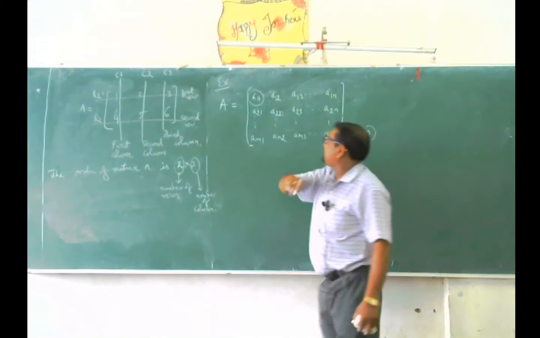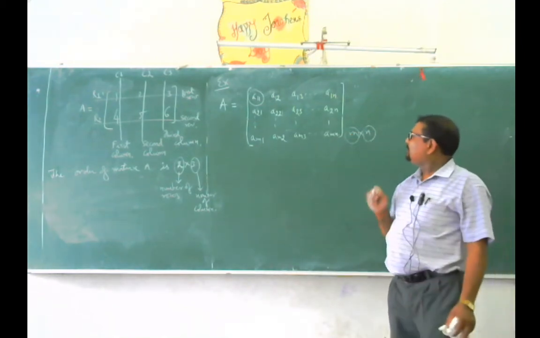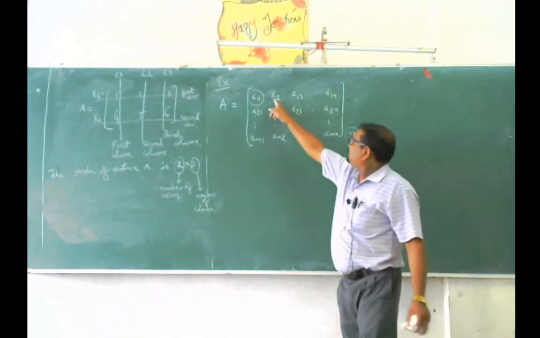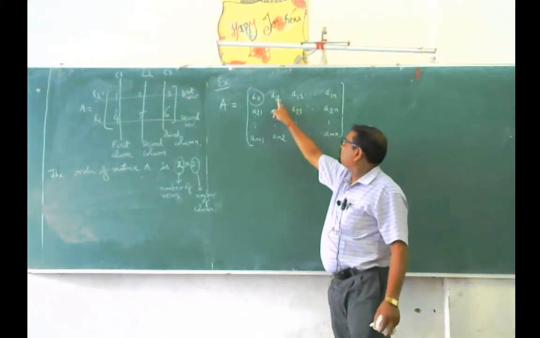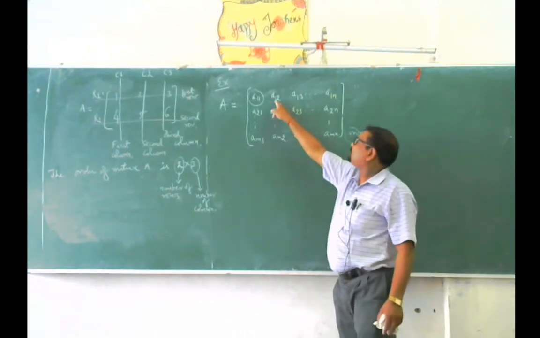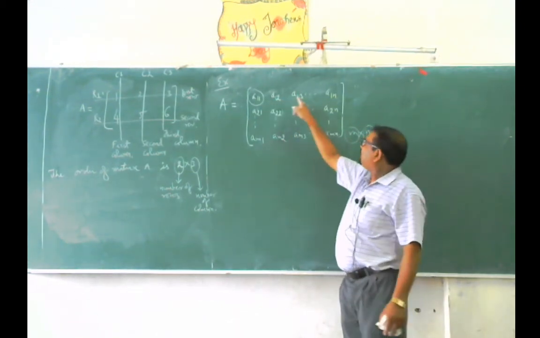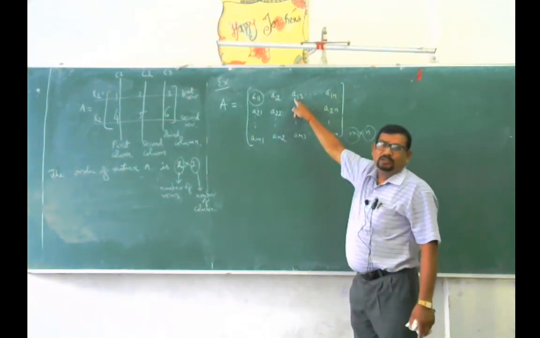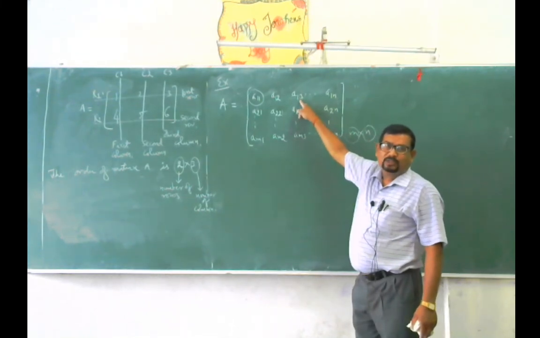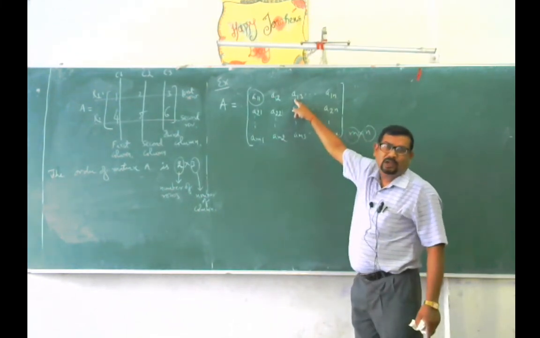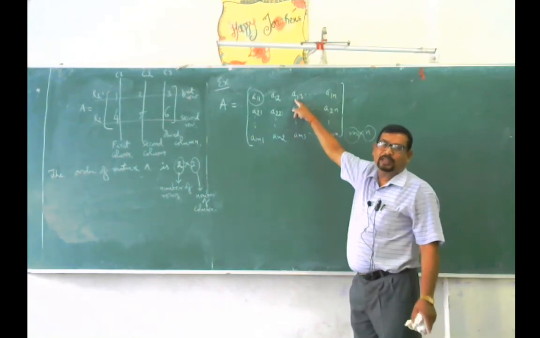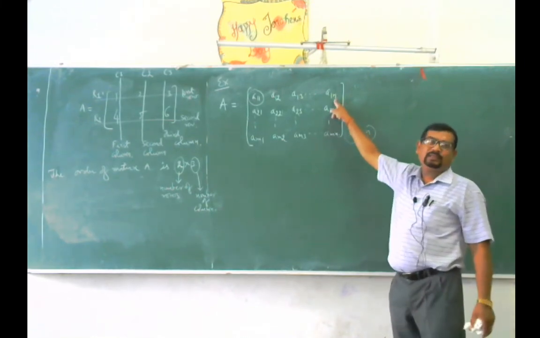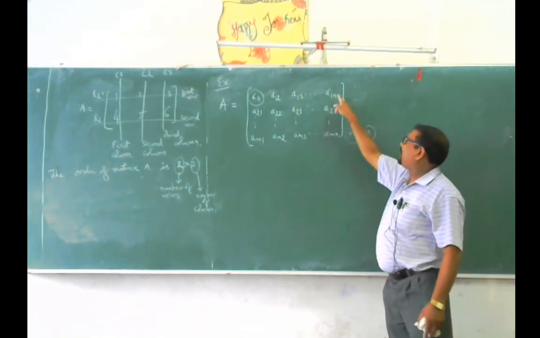The first element is written here as A11, meaning the first row and first column element. The second element in the first row is written A12, meaning that this is the element of first row and second column. And the third one is written as A13, that means it is an element of first row and third column. Either we can say an element, or we can say an entry. The last one is written A1n, meaning that it is an element of first row and nth column.